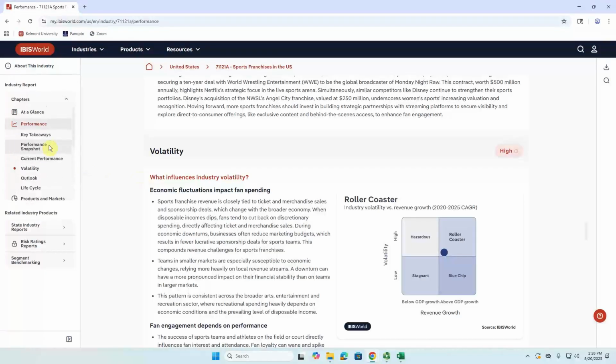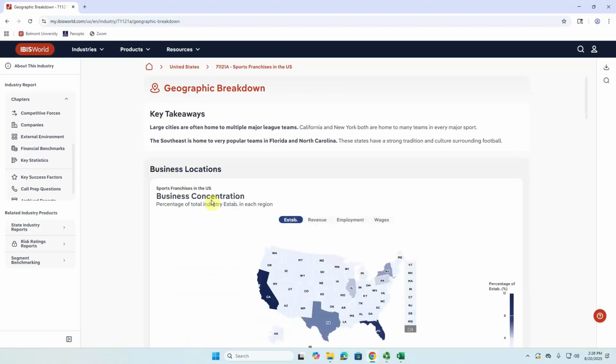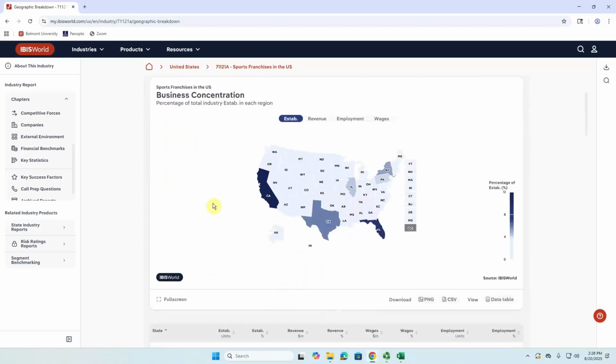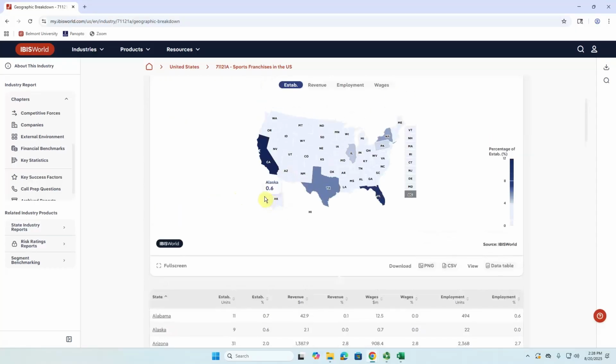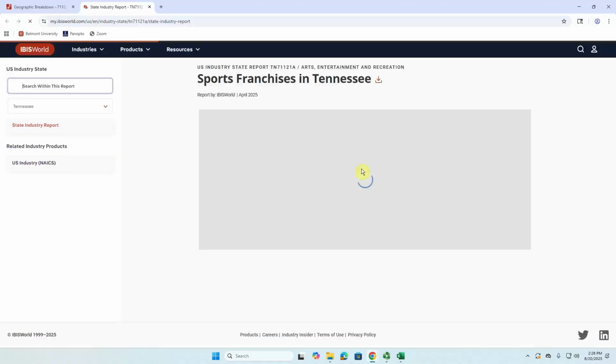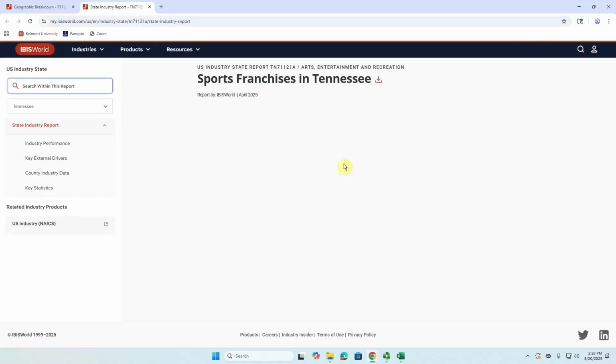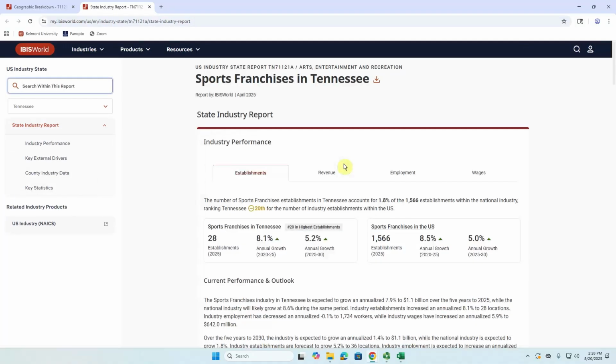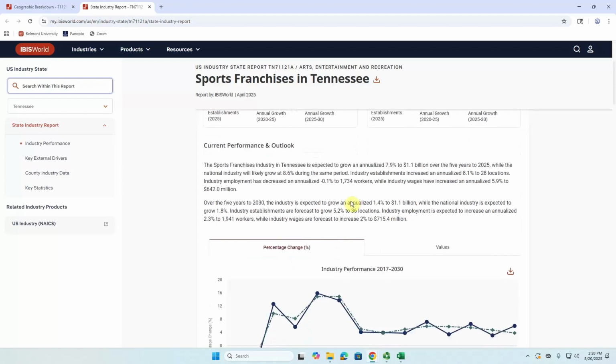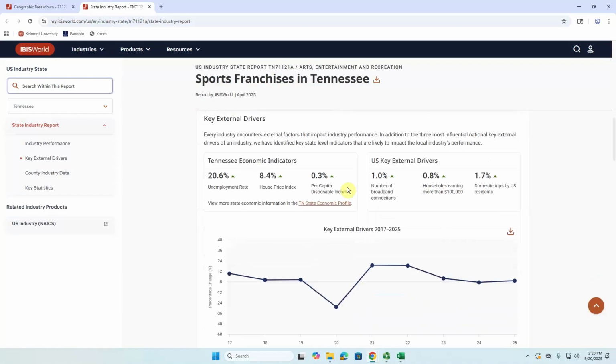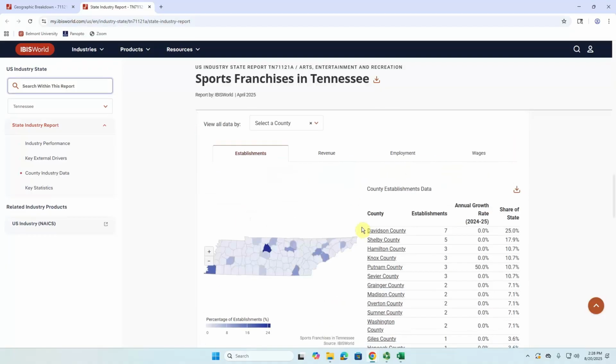Now, if we use the guide for the report right here, I'm going to go to geographic breakdown. And we can then see where these are concentrated within the United States. So you're going to find a lot more sports franchises in California, Florida, New York, and so on, which is to be expected. But one thing I can do is if I click on the different states, if the report is not one of those that doesn't have a NAICS code connected to it, we can then break it down by a statewide report and then see how this industry is operating within a specific state.